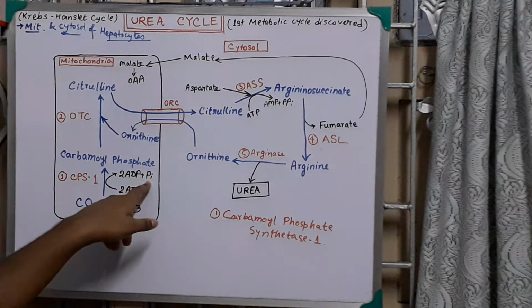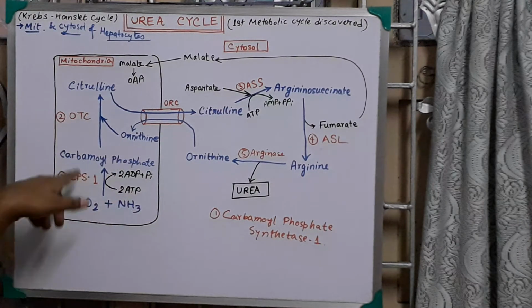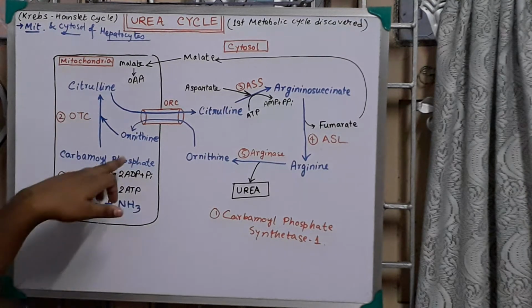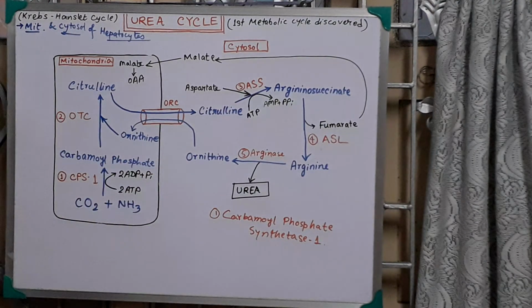It will join with the ultimate compound and form carbamoyl phosphate. Here is the phosphate group. And for your knowledge, the carbamoyl phosphate synthetase 1 step, the first enzyme step of the urea cycle, is the rate limiting step of this cycle.